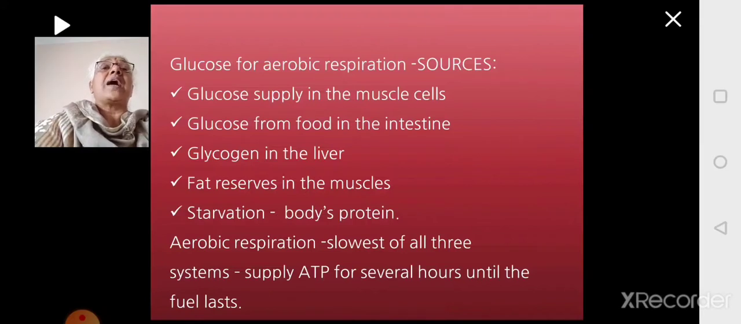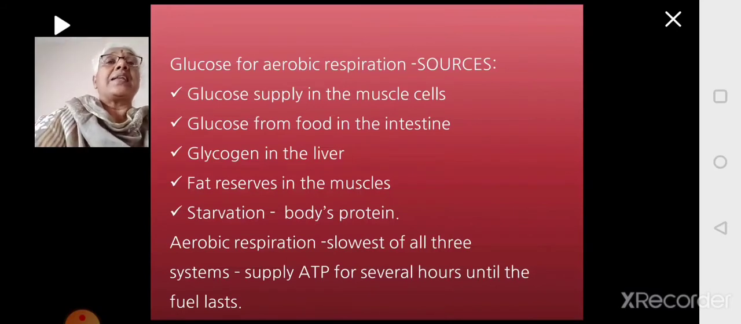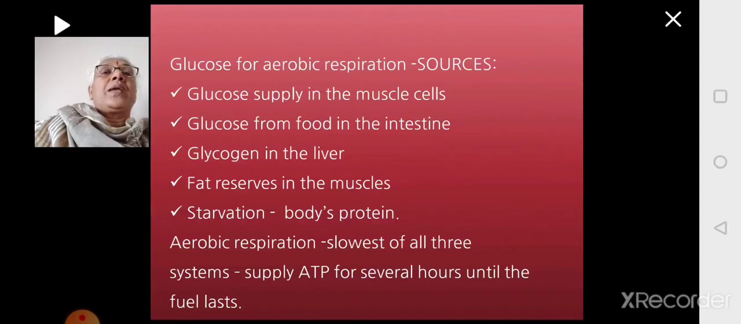Suppose somebody is starving, let us say for one whole day, if one person had not eaten, the next day morning he will start exercising. Then if no source of carbohydrate is available, no glucose source is available, protein itself, just not for one day, it takes some days for the body protein to break. If nothing is available, then the body protein itself will break to release the energy. Aerobic respiration is the slowest of all the three systems, but the supply of the ATP will be continuous, which will sustain the activity for several hours.